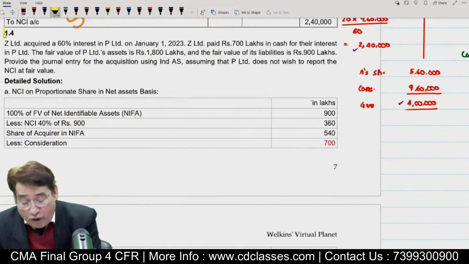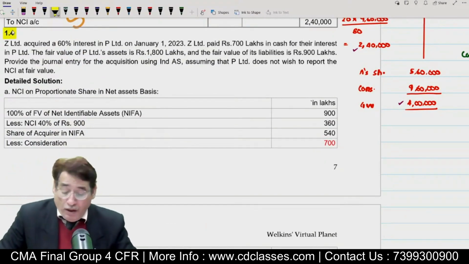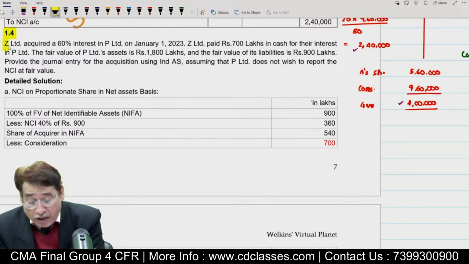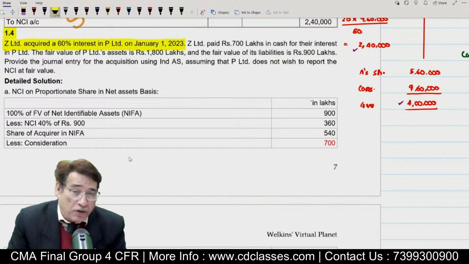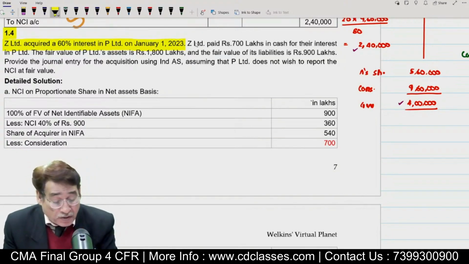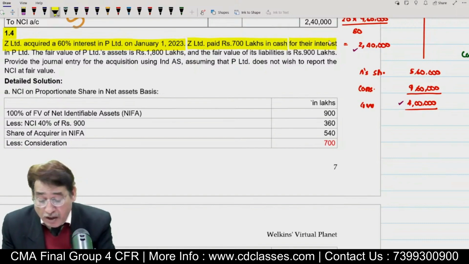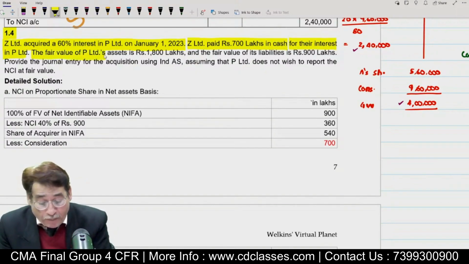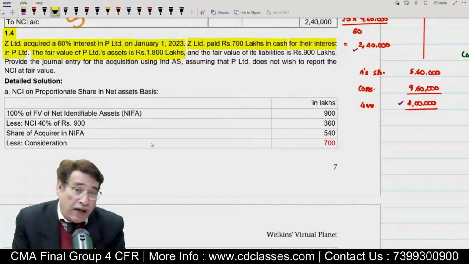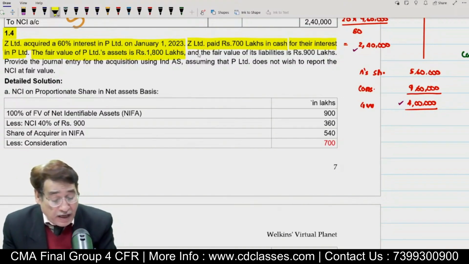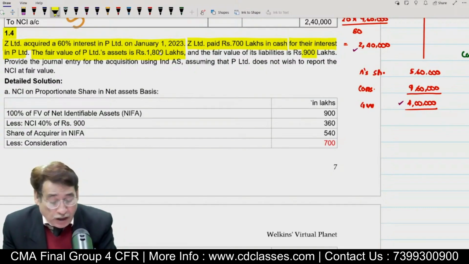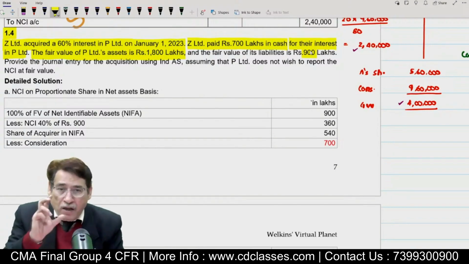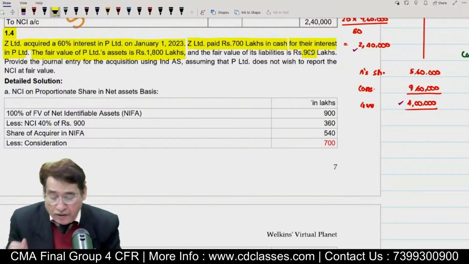Now we have 1.4. In this particular question, it is given that Jet Limited acquired 60% interest in P Limited on 1st of January 2023. Jet Limited paid 700 lakh in cash for its interest in P Limited. The fair value of P Limited assets is 1,800 lakhs. This time fair value of assets and liabilities are given separately. Although it is not going to have any effect, 1,800 minus 900, that is total net assets, will be equal to 900, correct?